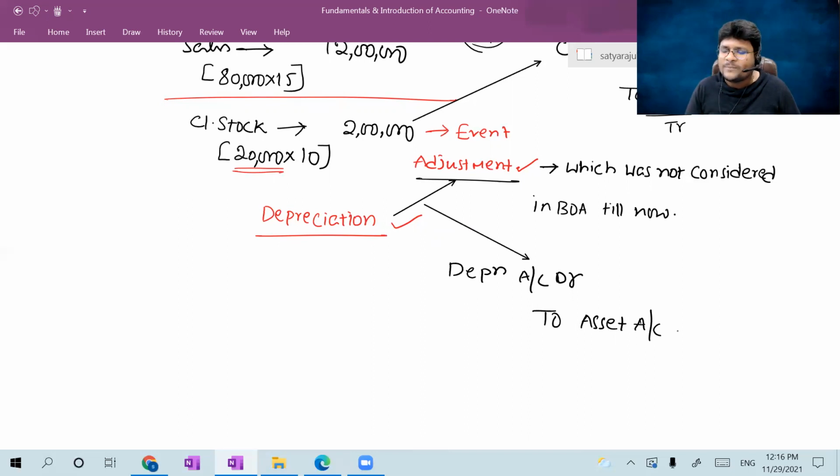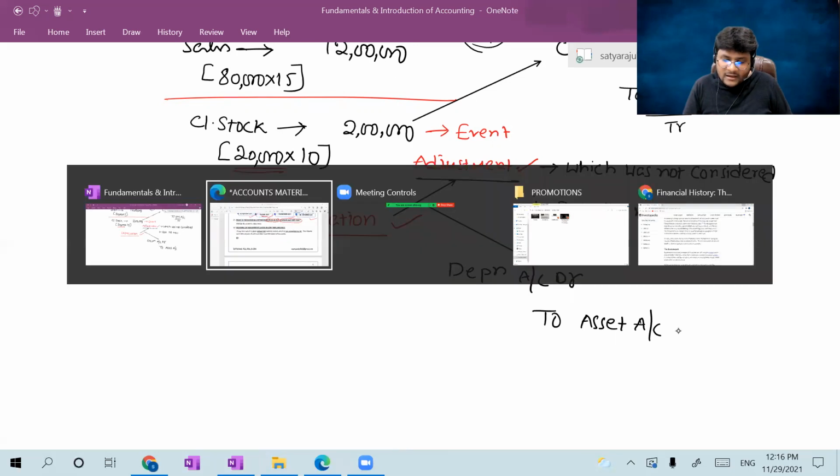Till now not provided the depreciation means in the trial balance, the asset balance was shown before providing the current year depreciation. I'm not talking about previous year's depreciation. Only that asset was showing as a balance in the trial balance. That is the meaning. If you understand the meaning of the adjustment really, then you can easily understand what accounting treatment you have to make.